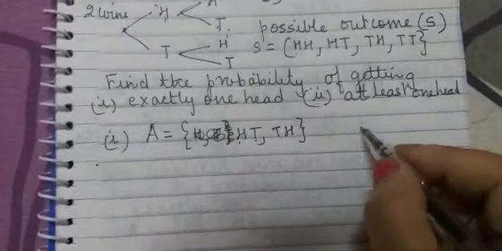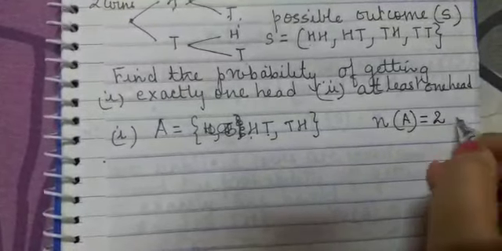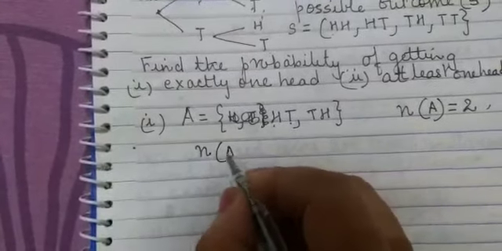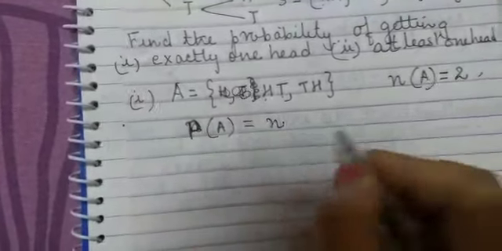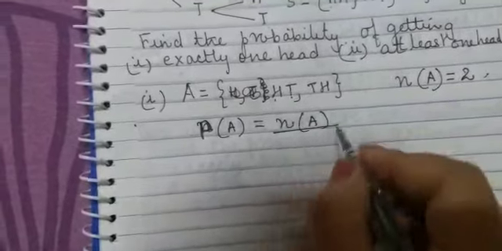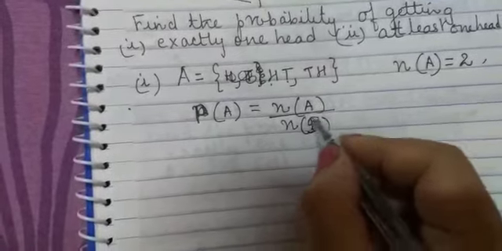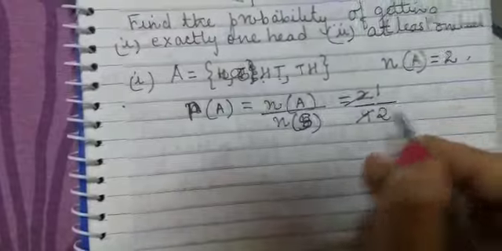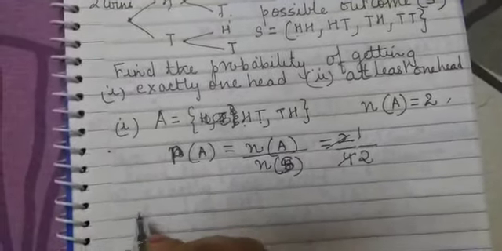So the number of favorable outcomes is 2, and the total number of possible outcomes was 4. So what is the probability that exactly one head will be there? It is the number of favorable outcomes upon the total number of outcomes. So it is 2 upon 4, which comes to 1 upon 2. Bring it to the simplest term. Right? Now, the second part of it.